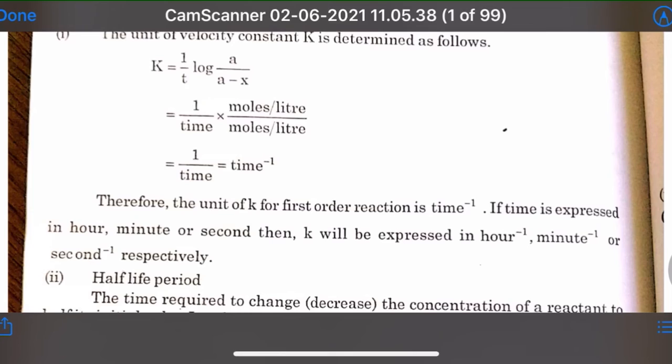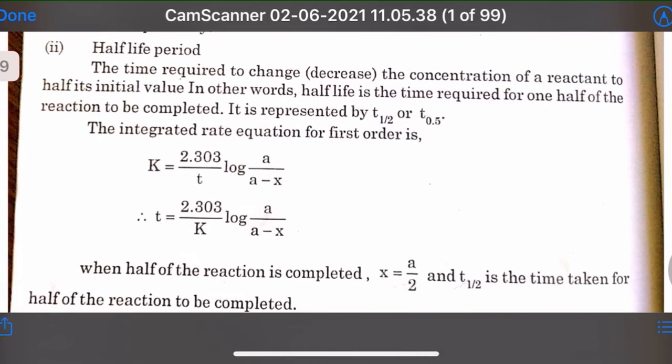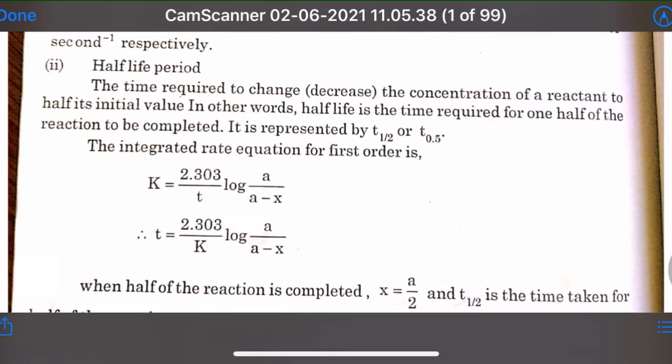If time is expressed in hour, minute and second, then k will be hours inverse, minute inverse or second inverse respectively. Now half-life period. The time required to decrease the concentration of reactant to half its initial value. In other words, half-life is the time required for one half of the reaction to be completed. So k is equal to 2.303 divided by t log a upon a minus x.